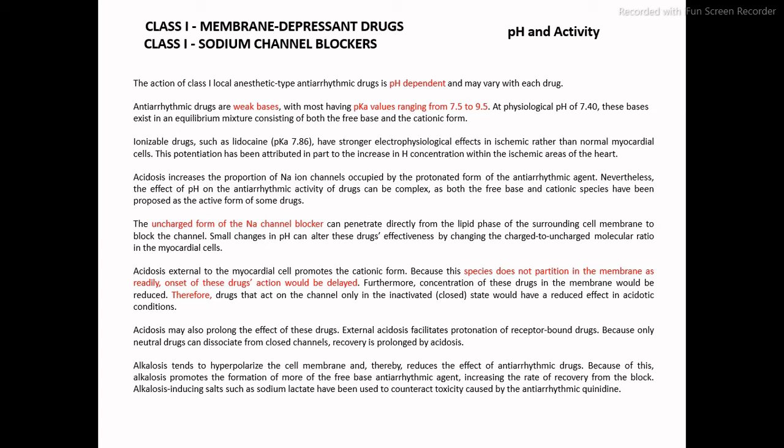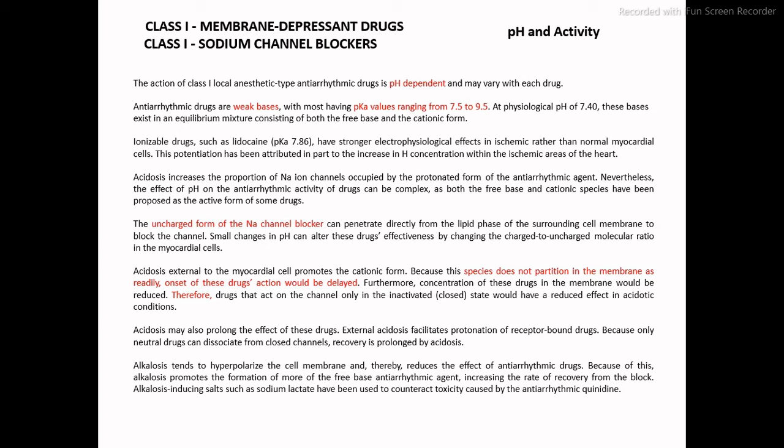Now this is what we have discussed about acidosis, but earlier we discussed that they are weak bases. So another consideration is that whenever there is acidosis, alkalosis can also occur. Alkalosis tends to hyperpolarize the cell membrane, thereby reducing the effect of antiarrhythmic drugs.